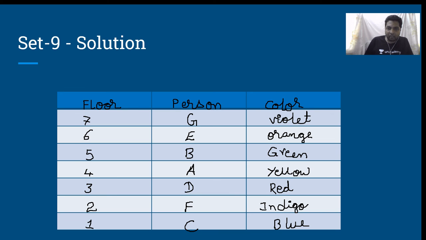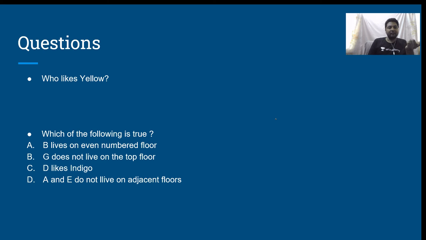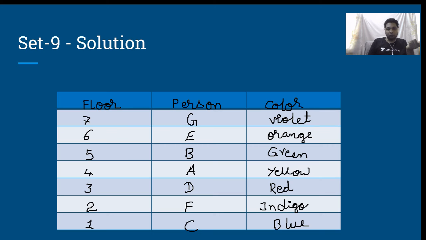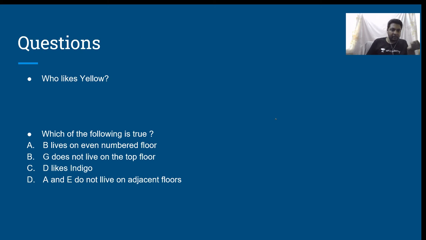This set was solved just to showcase that we can solve the set without doing any scratch work. Absolutely no scratching. No scratch work needed. Just the way we read the statements, the order in which we read the statements becomes more important. Is that clear? That said, now the question, who likes yellow? A likes yellow.